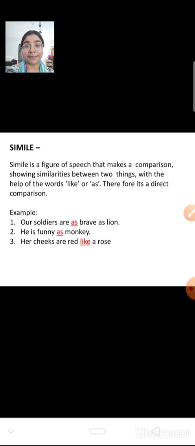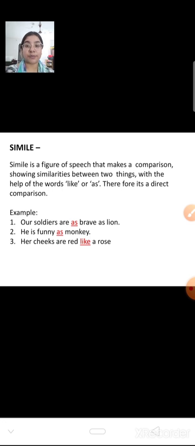The first is simile, which you read in your last class. We are just going through a quick revision of certain figures of speech. Simile: here a comparison is made between two things by using the word like or as. For example, our soldiers are as brave as lions. He is funny as a monkey. Her cheeks are red like a rose. So you can easily recognize a simile in a sentence when the word like or as is used.